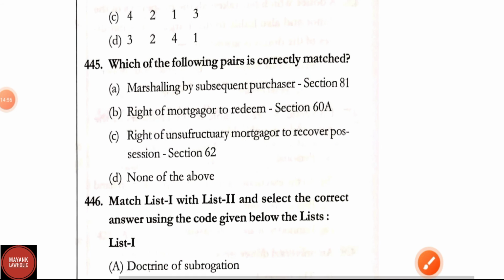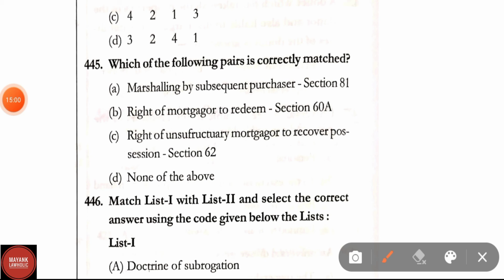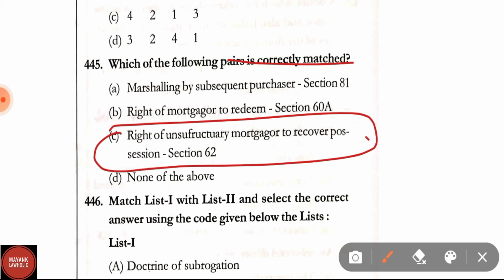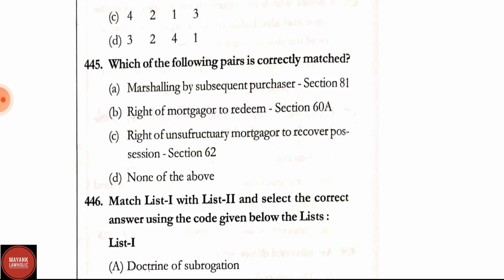Question number 445. Which of the following pair is correctly matched? Options are: marshalling by subsequent purchasers, Section 81; right of mortgagor to redeem, Section 60A; right of usufructuary mortgagee to receive possession, Section 62; none of the above. Here it has been asked which of the following pairs is correctly matched. Correct answer is option C, right of usufructuary mortgagee to recover possession, Section 62.